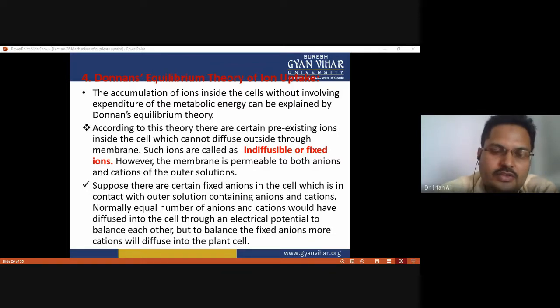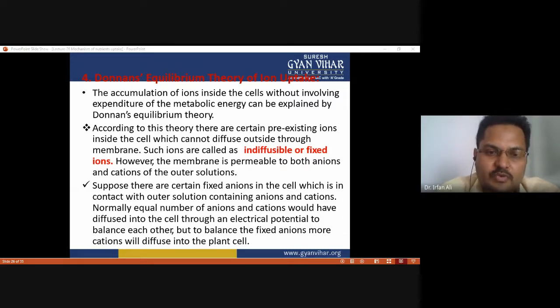These ions are responsible for creating a concentration gradient, and so these indiffusible or fixed ions enable the cell to take in nutrients by the diffusion process. Because this theory was given by Donnan, the term used is Donnan equilibrium.